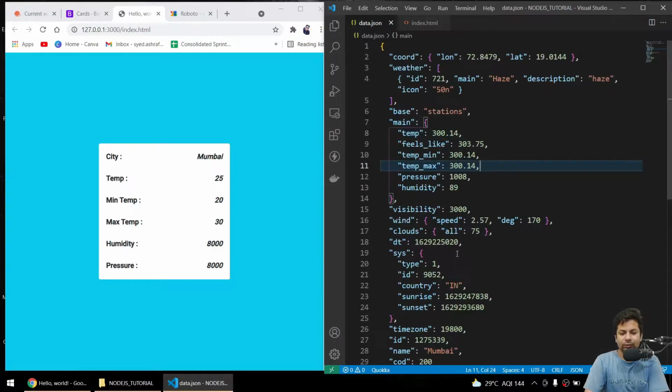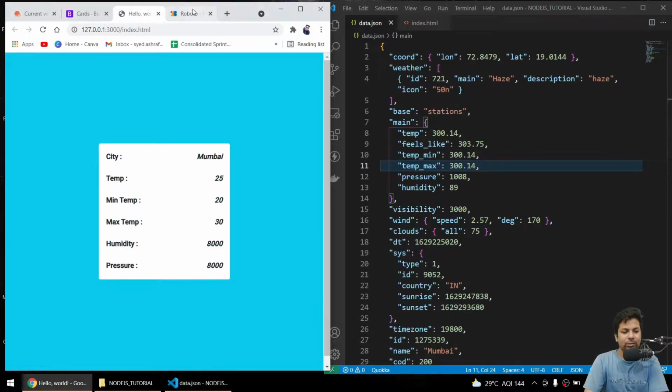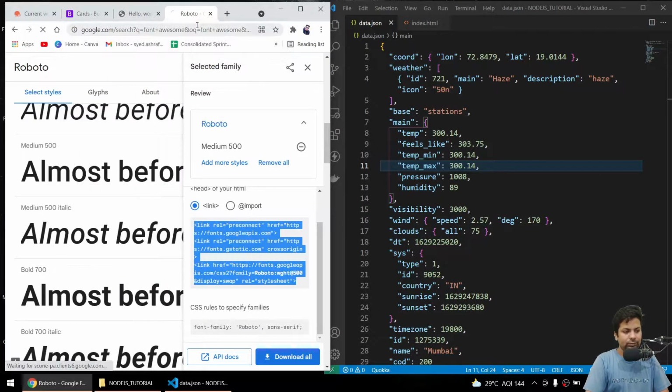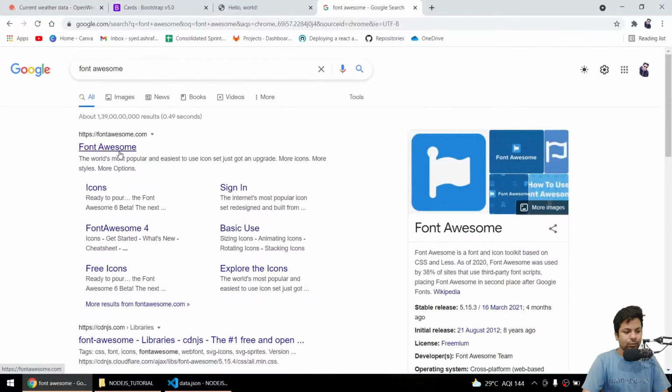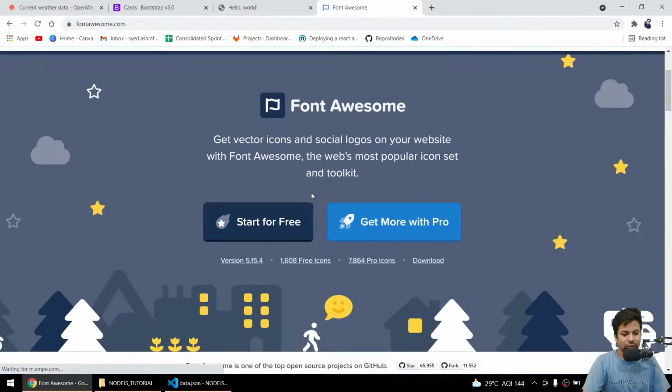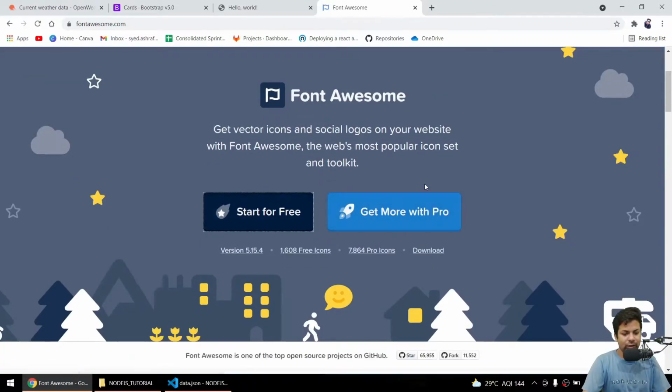Maybe some font I should use at the top in the image. So I'll say Font Awesome. I'll just use any of the fonts. Start for free.